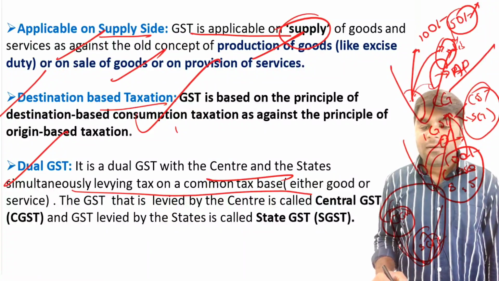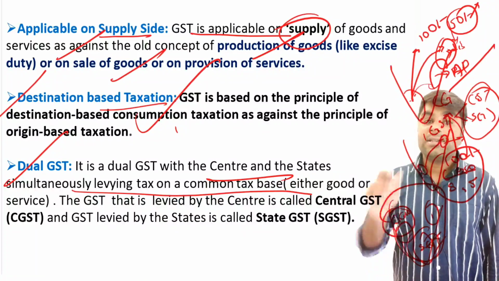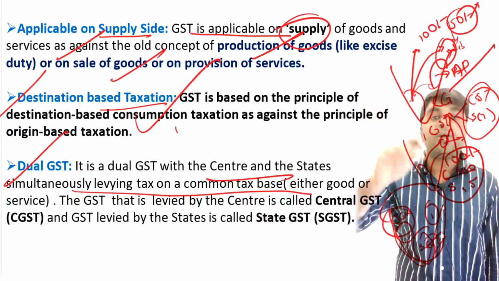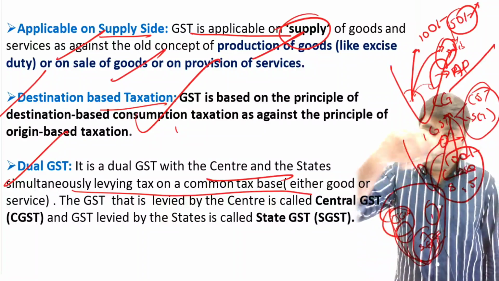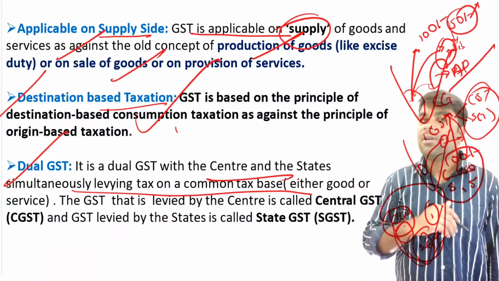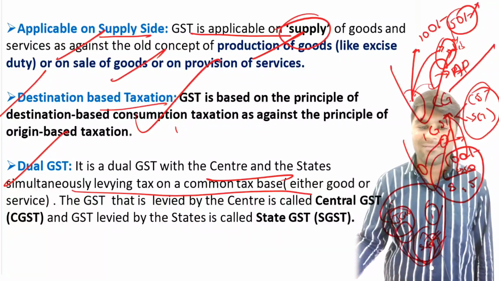So in such a way, if the good is sold and produced in Karnataka, Tamil Nadu, Andhra Pradesh, CGST will be given to the central government, because the central government has jurisdiction all over the country and the state government has economic jurisdiction within their territory. So SGST is given if the goods are being consumed in that particular state. I hope it is very clear.